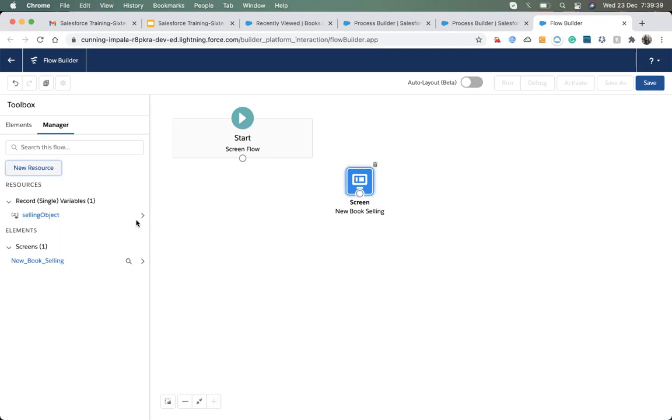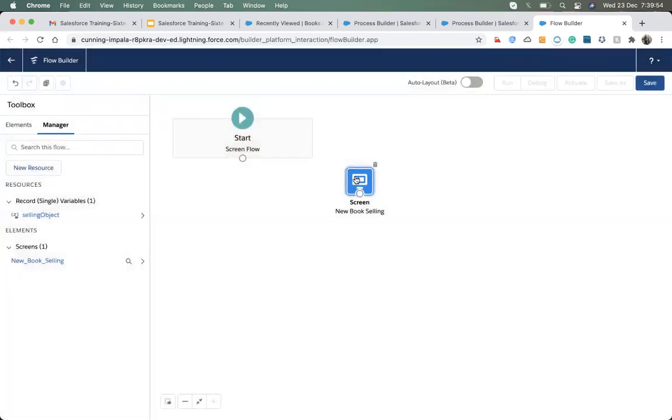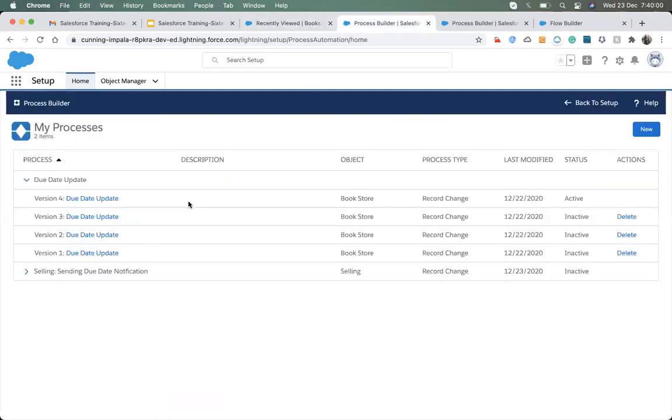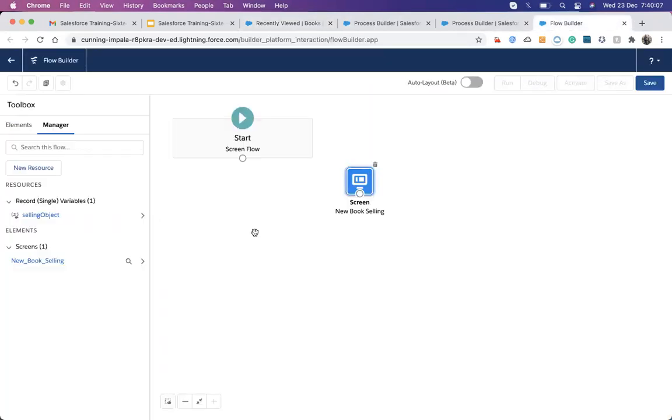So for that, I can design variables. I have three inputs, so let's say the user will input three things: first, bookstore, and second, book, and quantity. These three things are input by the user. So for that, I can declare three variables.